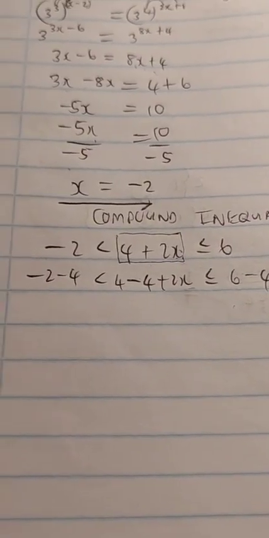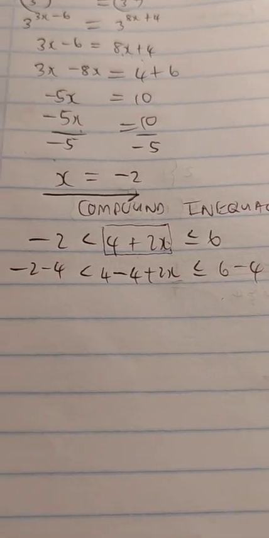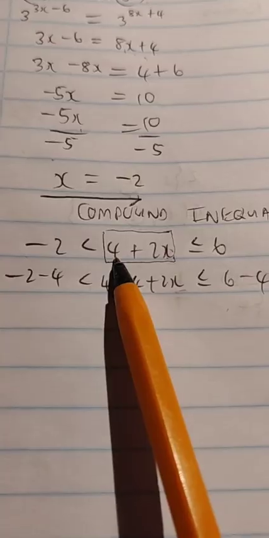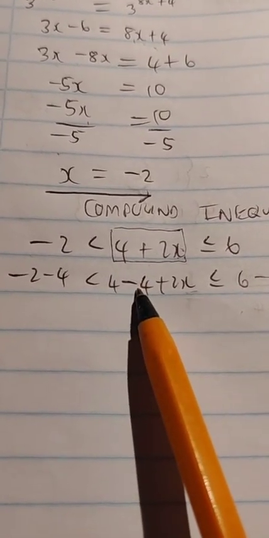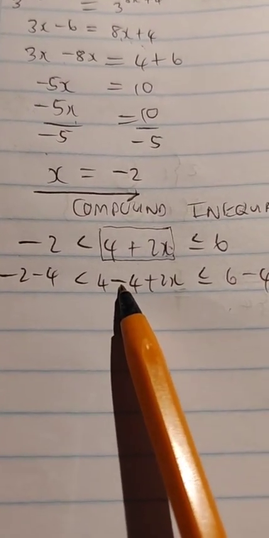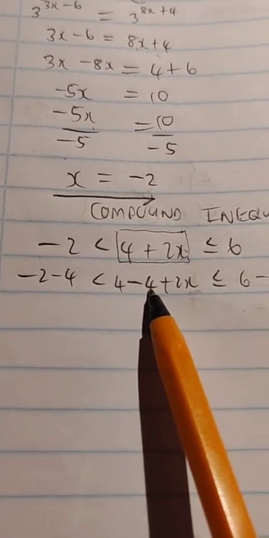We need to say goodbye to him, all right? He is that friend who stayed in our friendship group for too long, and he's not adding any value anymore. So what do we do then to get rid of 4? We apply the additive inverse. We subtract 4, guys. Okay? You subtract 4. But remember, if you are going to subtract 4 here in the middle, what you do in the middle, you have to do on the left, you have to do on the right, you do everywhere.